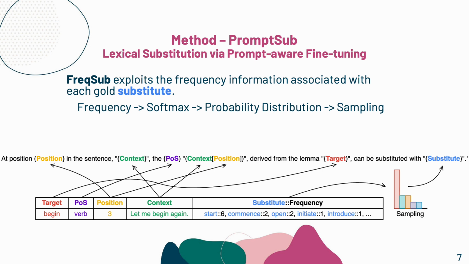As shown in the figure, we can verbalize the raw LST instance into a description that positions all the useful contextual information to the left side of the substitute. We further leverage the frequency information associated with each gold substitute by feeding it into a softmax function, thus enabling the use of weighted sampling in our verbalization process.